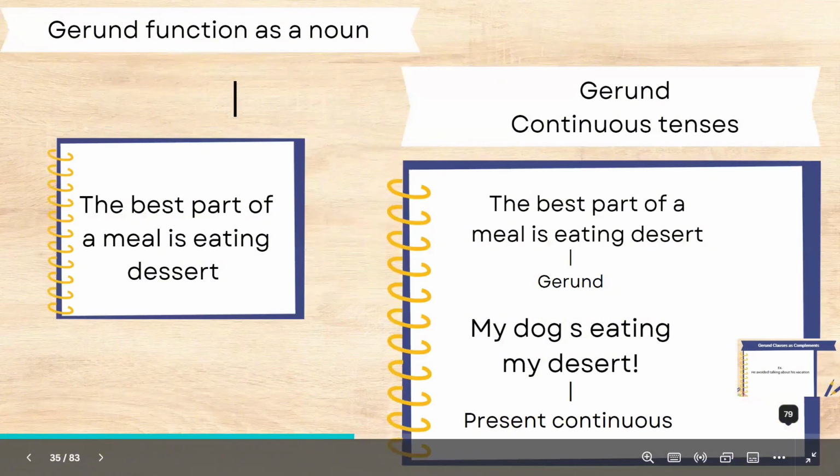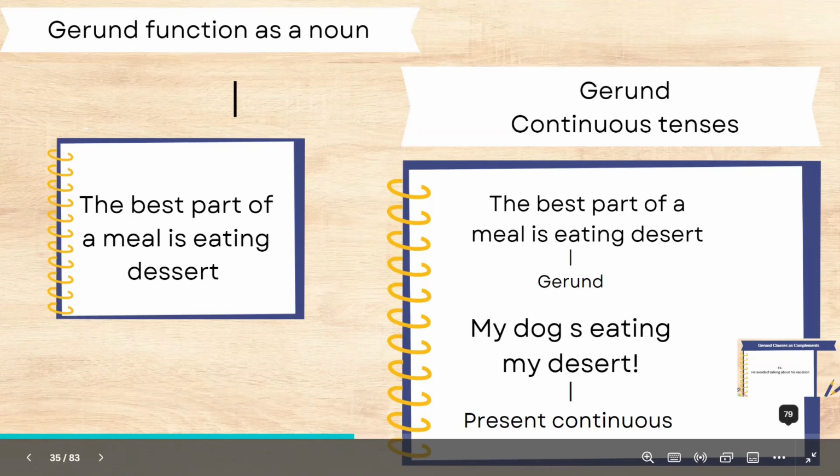A gerund functions as a noun. Don't forget, a gerund functions as a noun. So I could say, the best part of a meal is eating dessert. Dessert is also a noun. Eating, I'm really focusing on that action. Don't confuse gerund and continuous tenses. The best part of a meal is eating dessert. My dog is eating my dessert. The first one is a gerund. The second one is the present continuous.